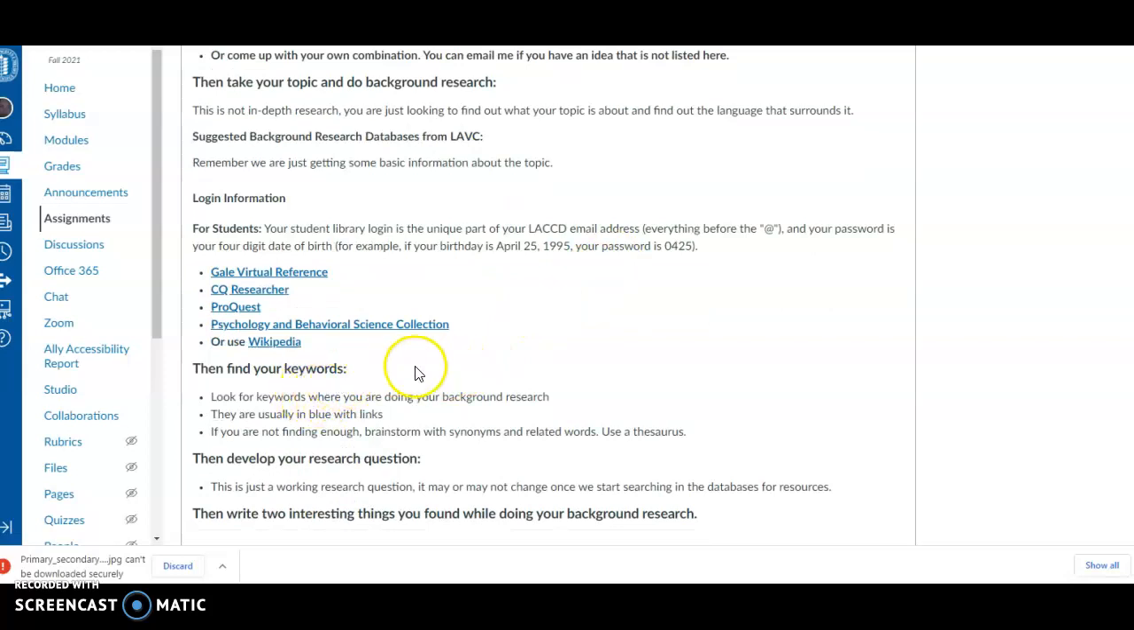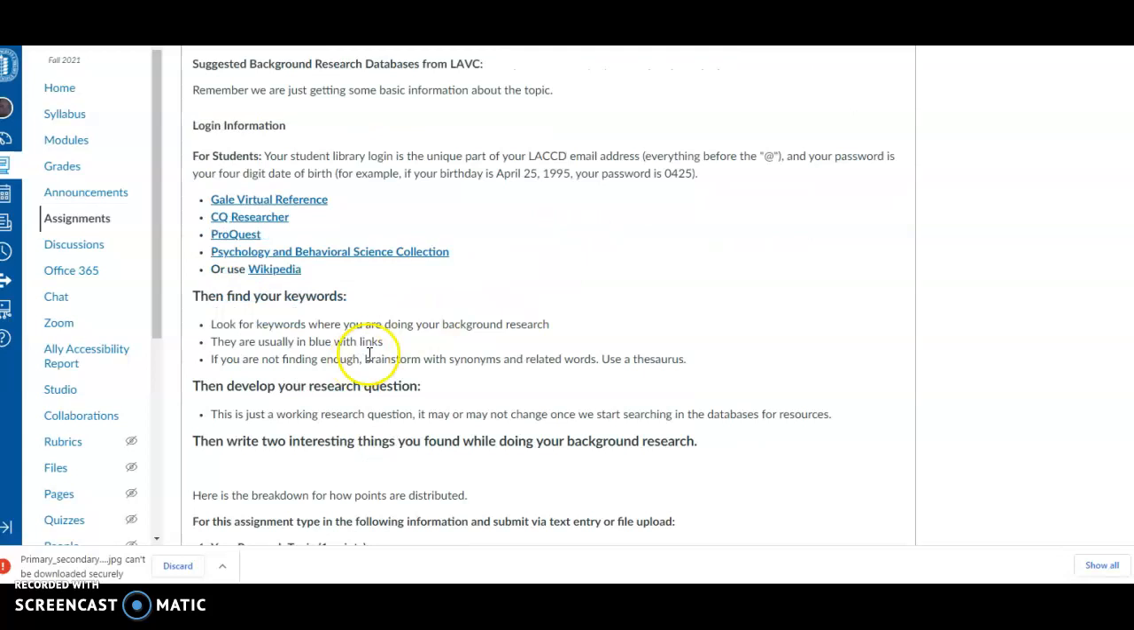Then you're going to find your keywords. You're going to find 10 keywords. I'm going to show you in the background research demonstration, but they're usually in blue with links for both the Gale Virtual Reference and the Wikipedia.